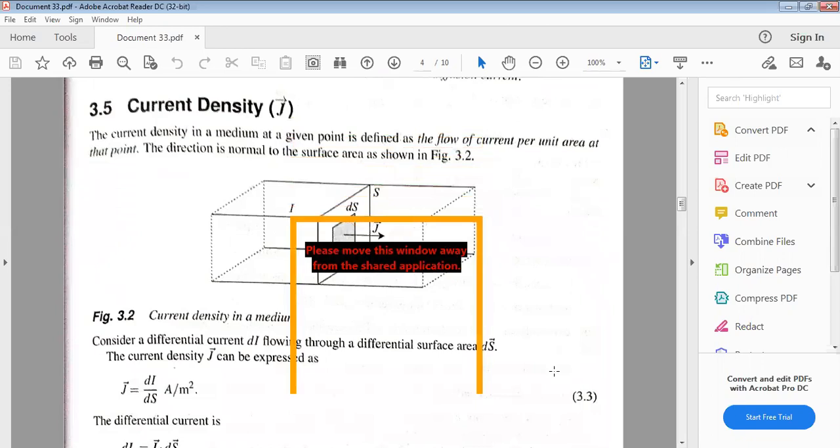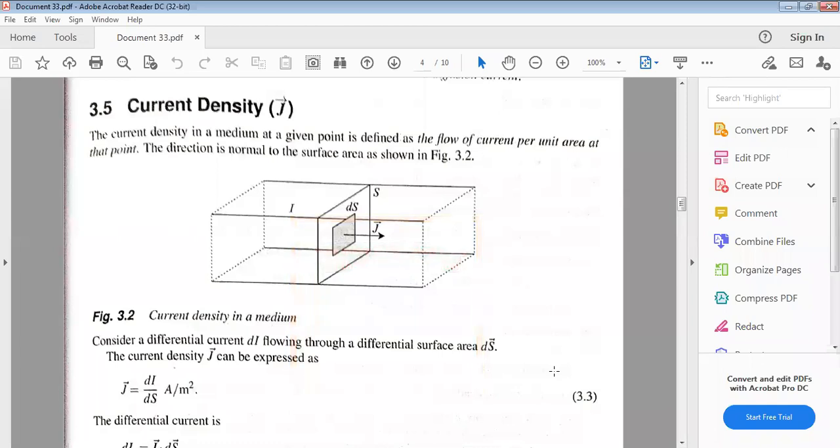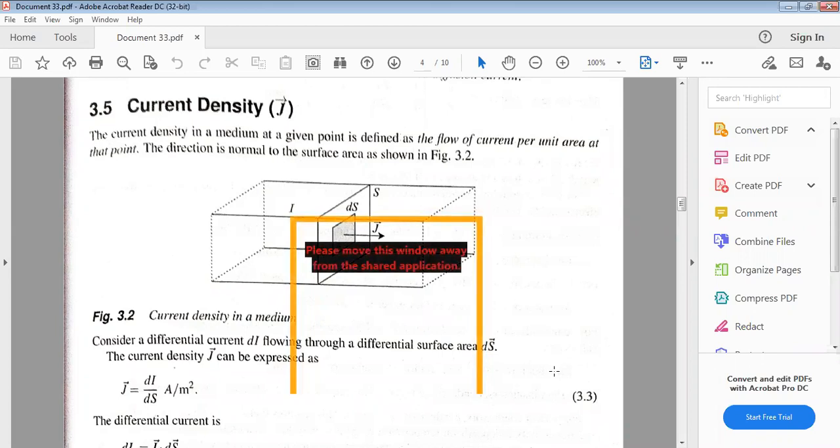Next, current density. Current density is current per unit area, I by A, and it is denoted with capital J. The current density in a medium at any point is defined as the flow of current per unit area. Current per unit area is nothing but current density, in the direction normal to the surface of the area, actually considered perpendicular.